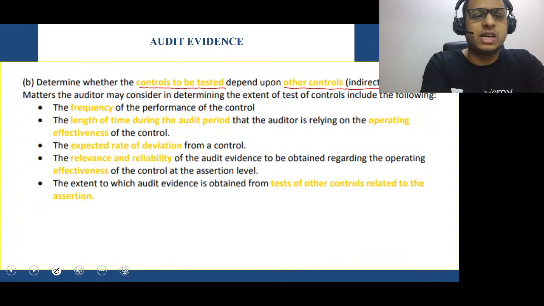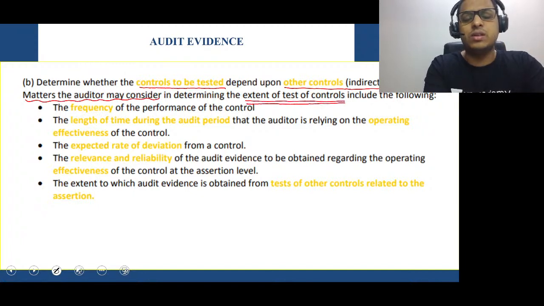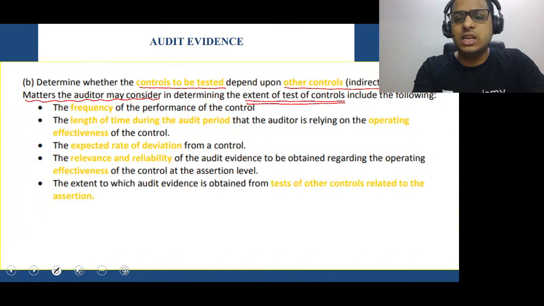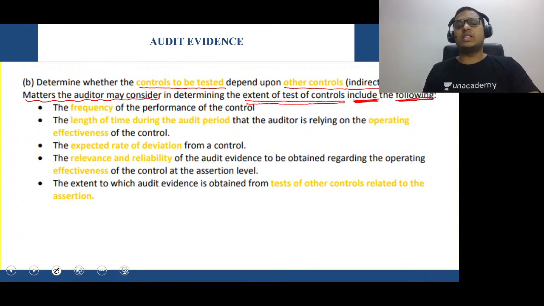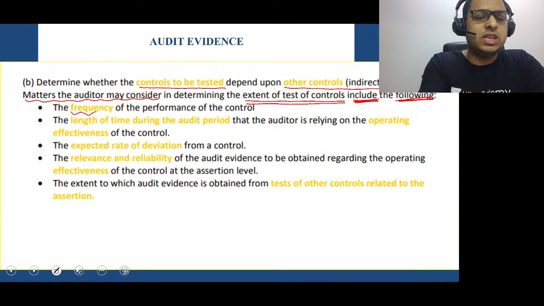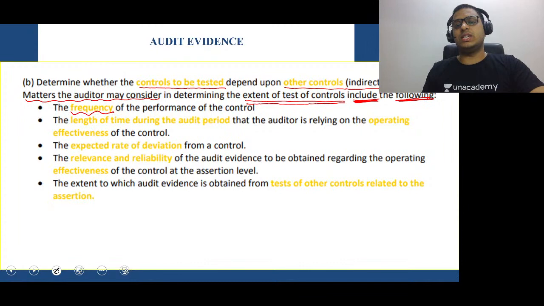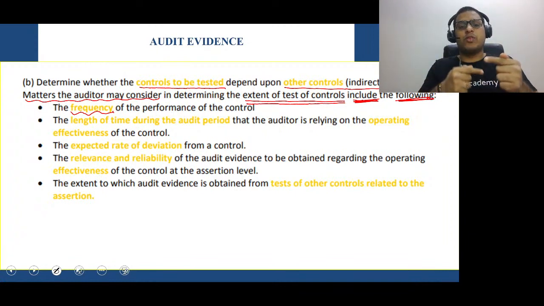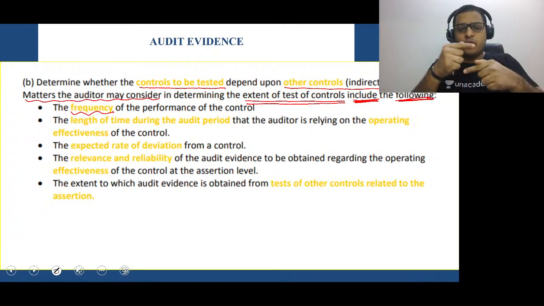Now look at the question asked here. Matters the auditor may consider in determining the extent of test of controls. Extent means how the test of controls should be done. This includes the following areas. Let's do it one by one. The frequency of performance of the control. Frequency means how often is the control performed? Frequency of the performance of the control: how often is the control performed?